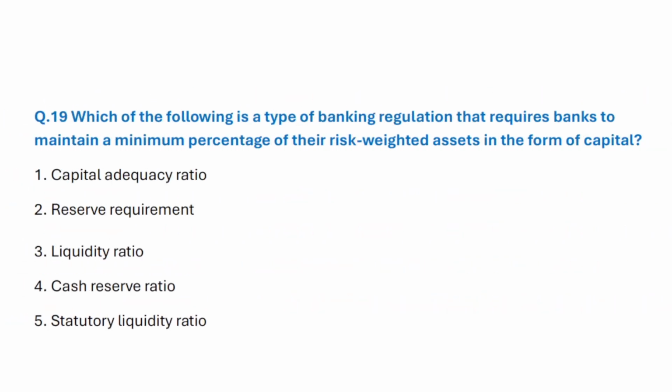Question number 19. Which of the following is a type of banking regulation that requires banks to maintain a minimum percentage of their risk-weighted assets in the form of capital? Correct answer is option 1, capital adequacy ratio.